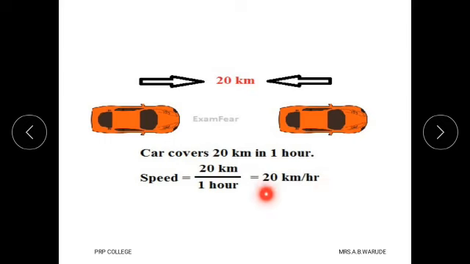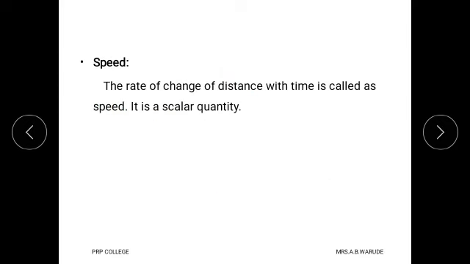This is the speed of that car. Therefore the definition of speed is: the rate of change of distance with time is called speed, and it is a scalar quantity. It is called a scalar quantity because it needs only a magnitude. It does not require direction.